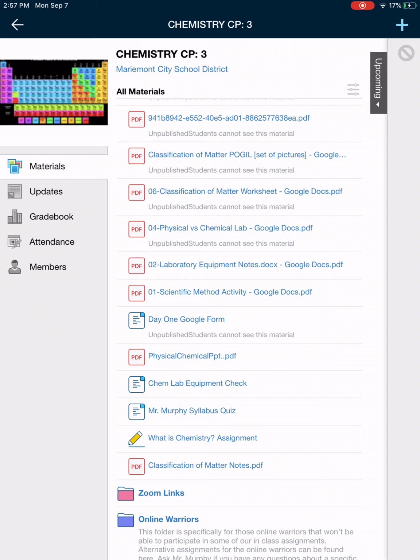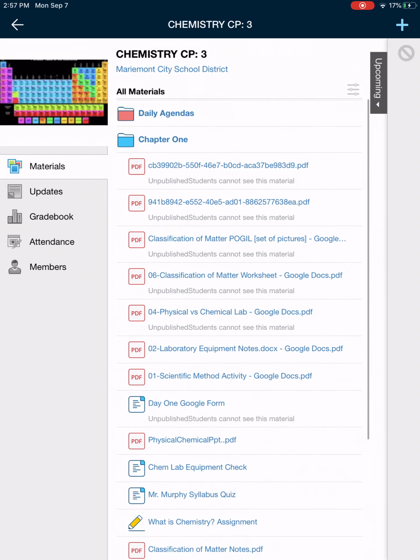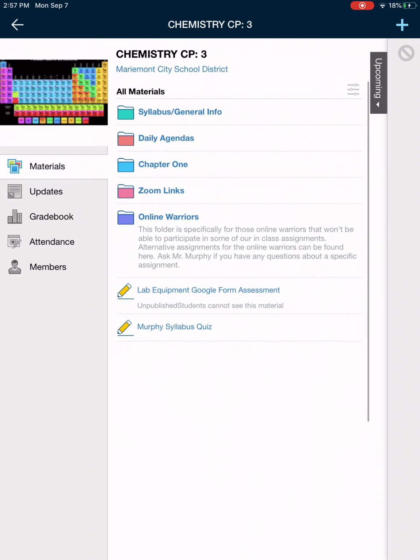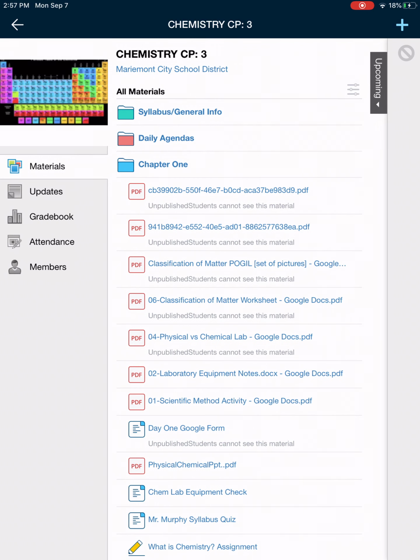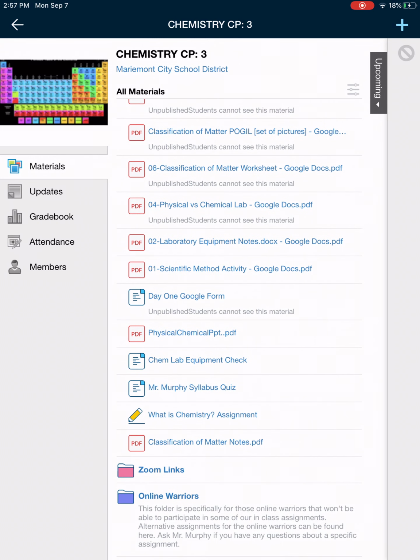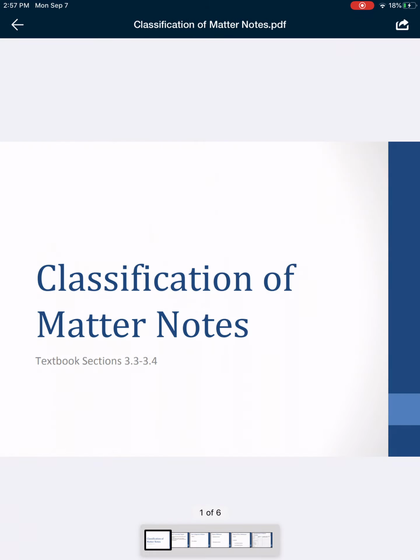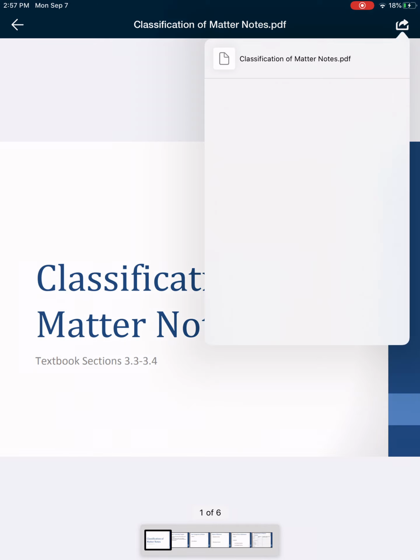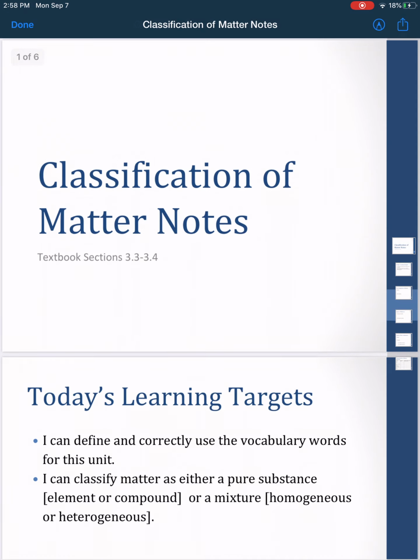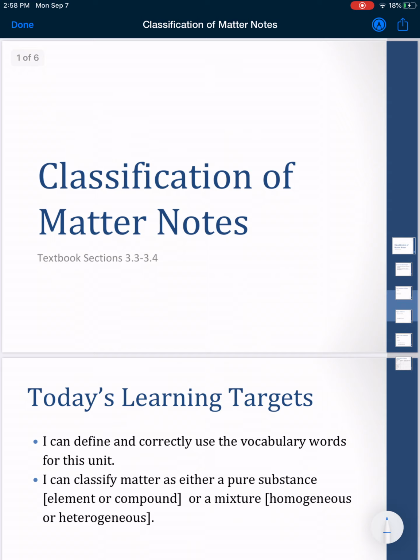So, for my Chem people, if you want to find the notes, go to chapter 1. For me, it's the last things. I just uploaded it to Schoology. Click on classification of matter notes. It'll download. If you want to mark it up, click the box in the upper right hand corner, click mark up, and then we're ready to go.